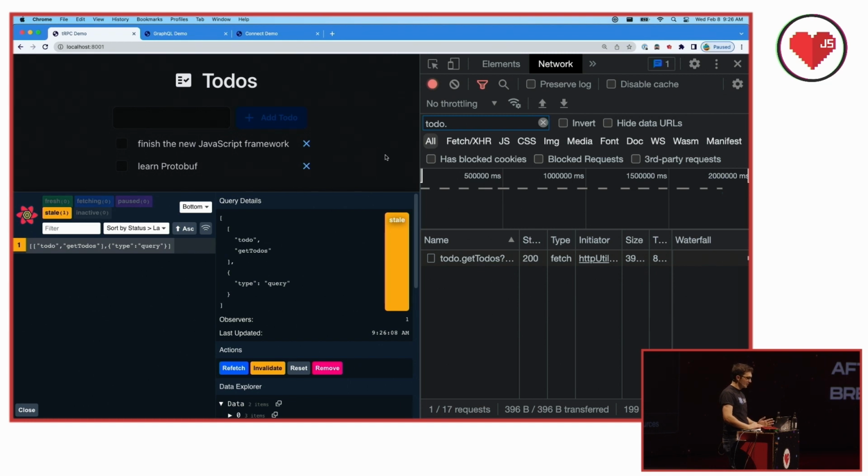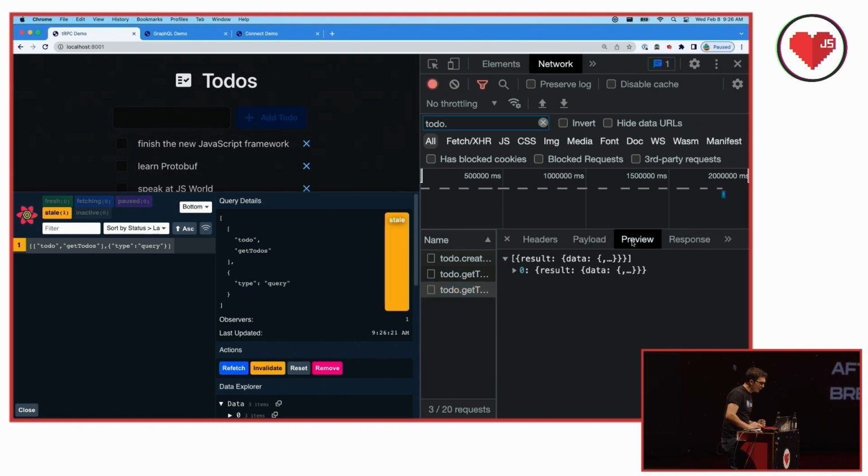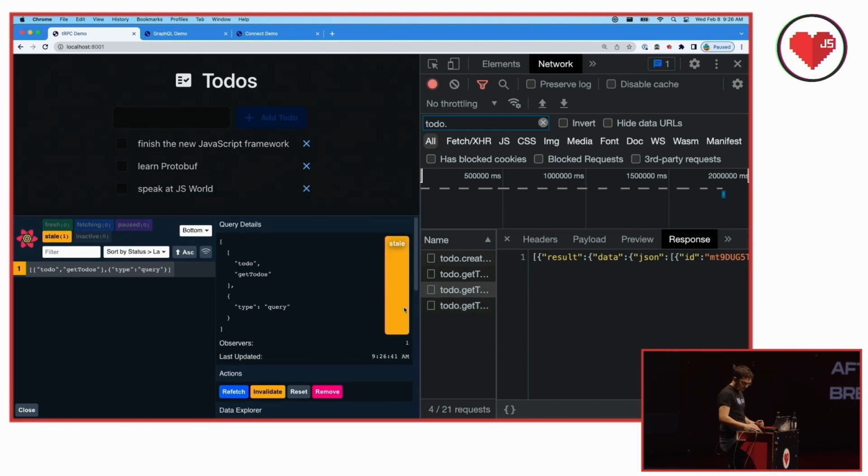This is tRPC. And what I want to show you is I can create a to-do. So let's do like speak at JSWORLD. Oh, well, YOLO. OK, there we go. And we see that as soon as we did that, we get this get to-do thing that pops up here in the tab. And we can look at the payload and preview it and see that it's just JSON. And this was sent all with tRPC. And we see the response as well. OK. So also notice that we have the React Query DevTools. That's what this stuff is here on the left, on the bottom. And very handy. If you've used them before, they're super great.